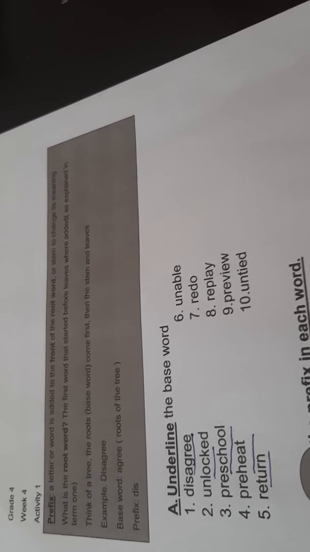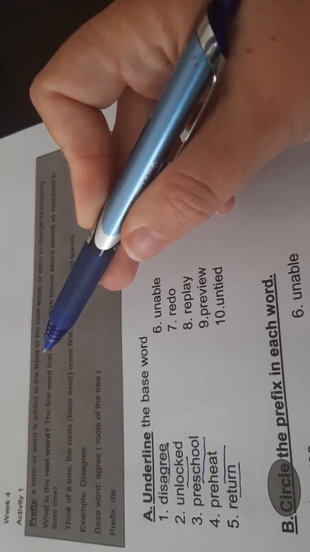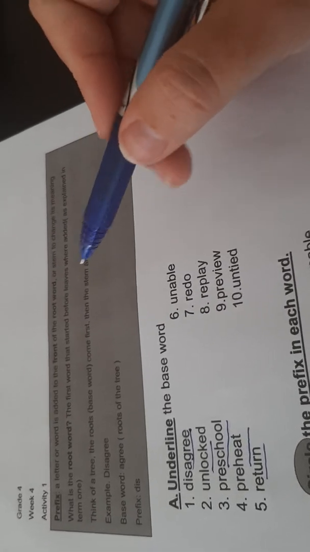Now that you all understand what a base word is, we can move on to a prefix. So let's quickly revise. What is a prefix? A prefix is a letter or a word that is added to the front of the root word. Remember, it's very important that a prefix stands at the front of the word. A suffix that we'll be focusing on next will stand at the back of the word.